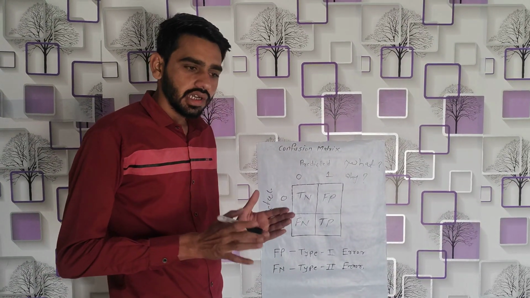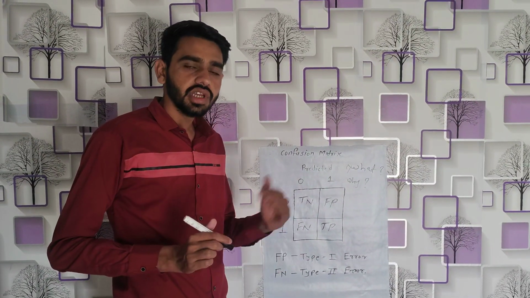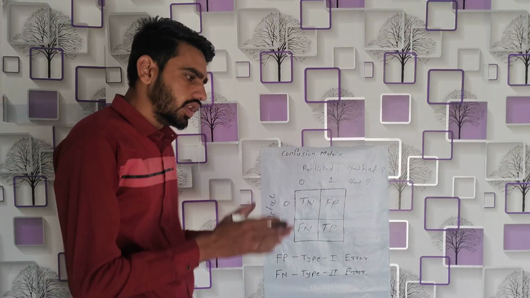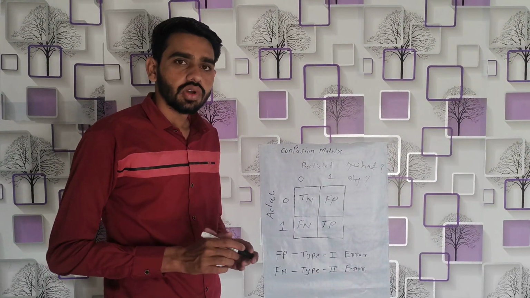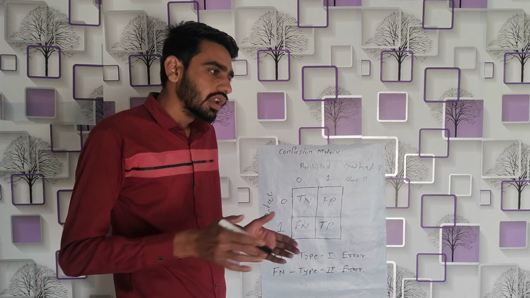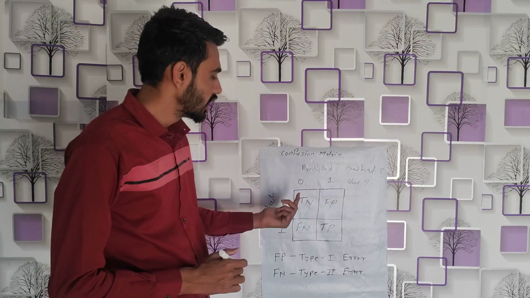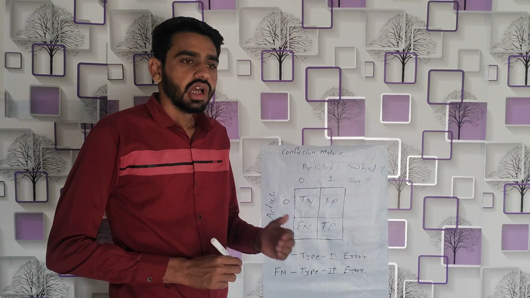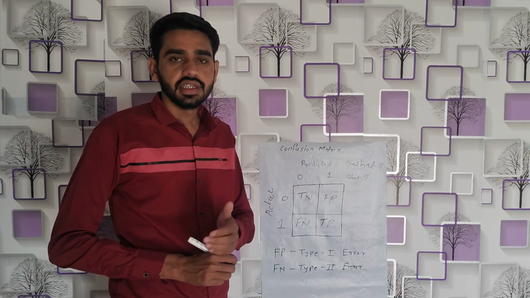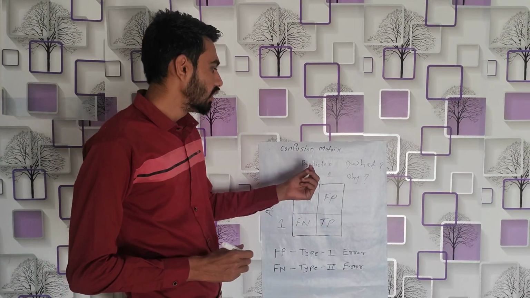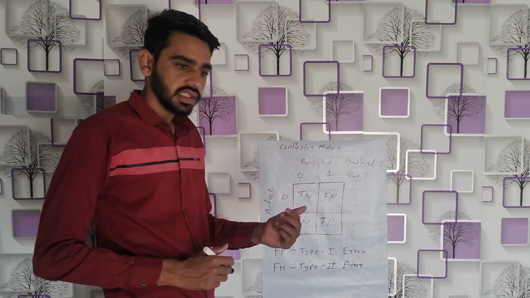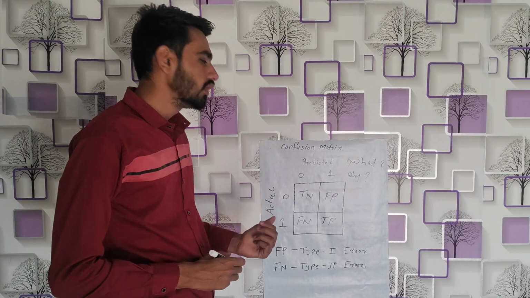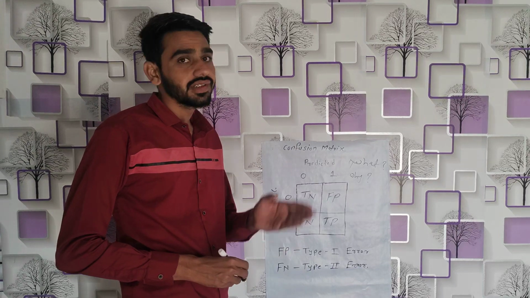We divide our data into two parts, training data and testing data. We use the training data to train the model, so the model learns the pattern from the training data, and then we use the testing data to check how well our model fits that data. The predicted values are what we get when we fit the testing data to the model, whereas the actual values are the real testing values present in that data.